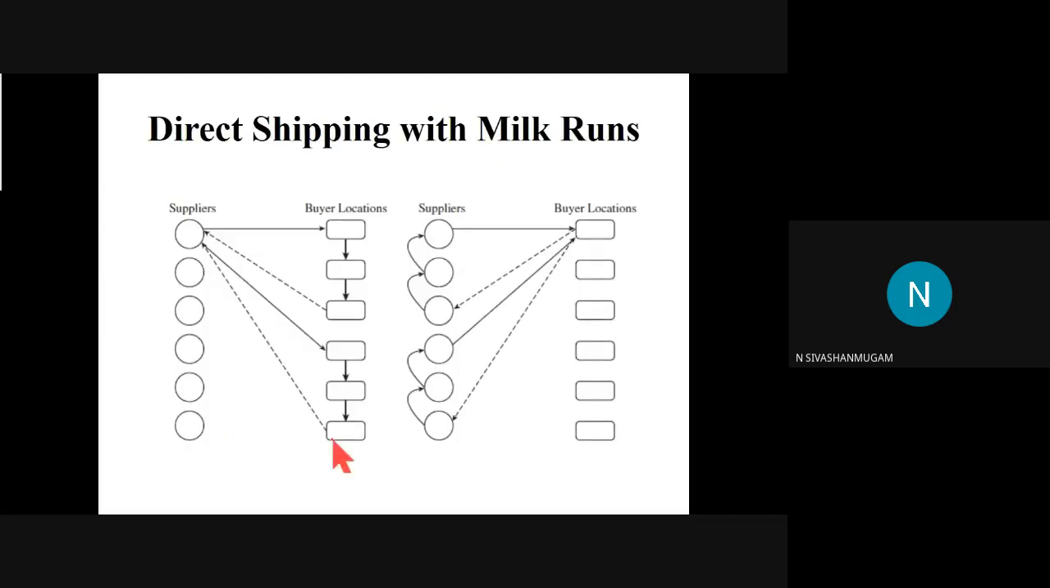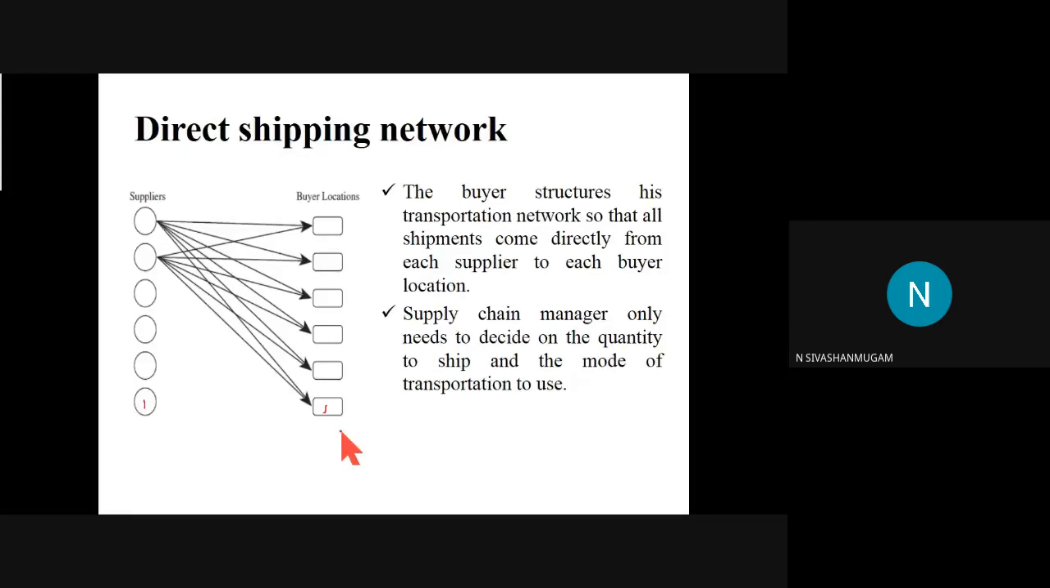If the buyer needs a smaller amount, the receiving cost will definitely be higher, because the supplier will supply only to this corresponding buyer. So the total cost incurred for a single trip will be paid only by the single buyer. That is the major disadvantage of using this type of network.